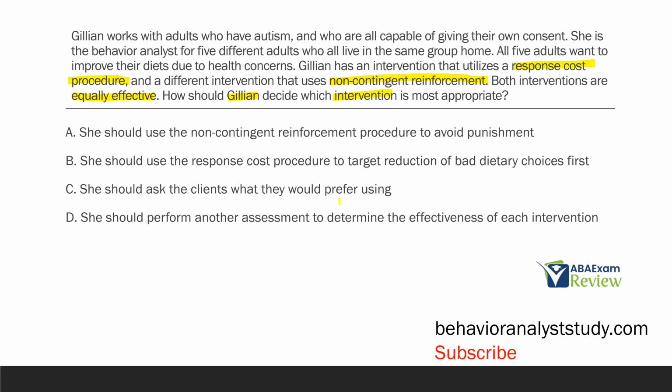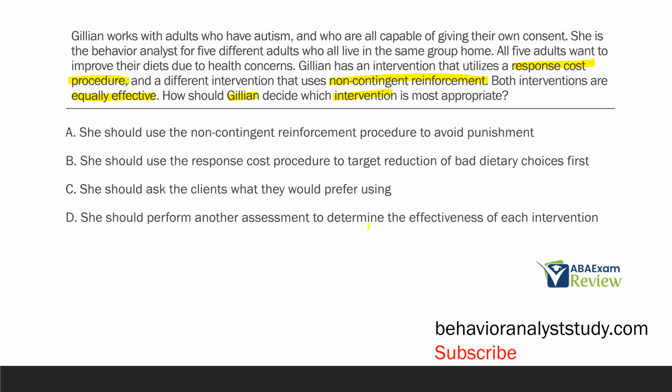C, she should ask the clients what they would prefer using. Yes. What if they want the response cost? As clients get older, sometimes they prefer the punishment. Sometimes they think it's more effective than just the reinforcement. So, given everything else is equal, ask the client. Very simple. D, she should perform another assessment to determine the effectiveness of each intervention.